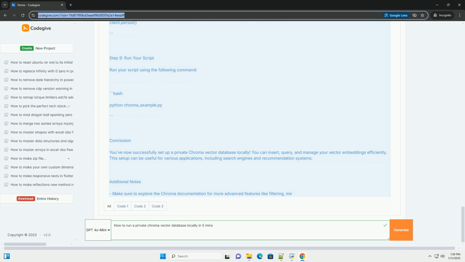Prerequisites: Python 3.6 or higher. Pip for installing packages. Step 1. Install Chroma. First, you'll need to install the Chroma library. You can do this using pip.